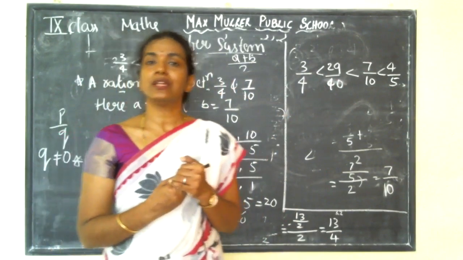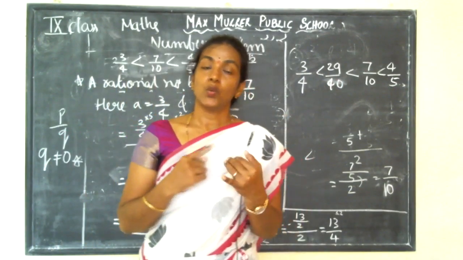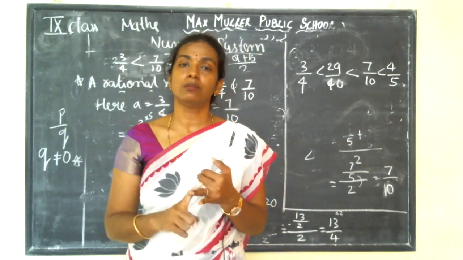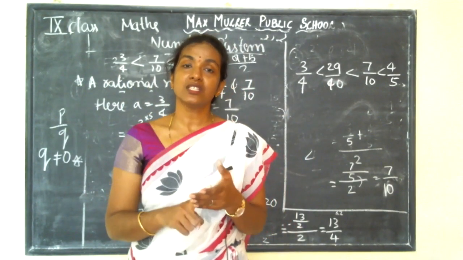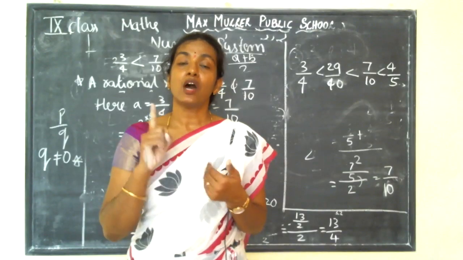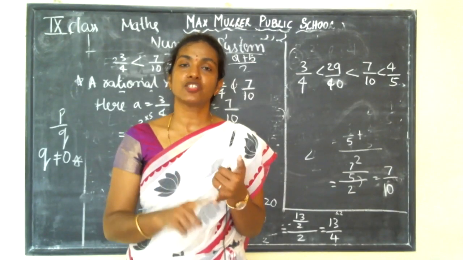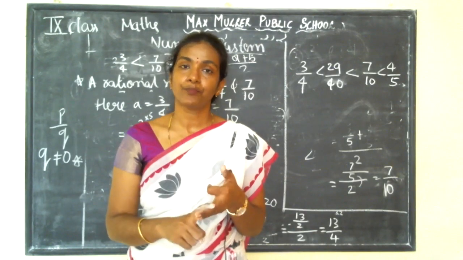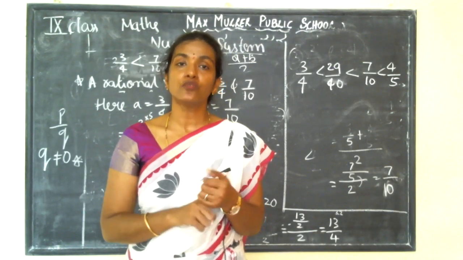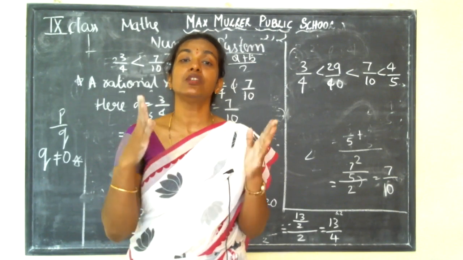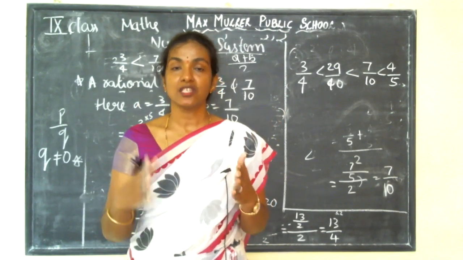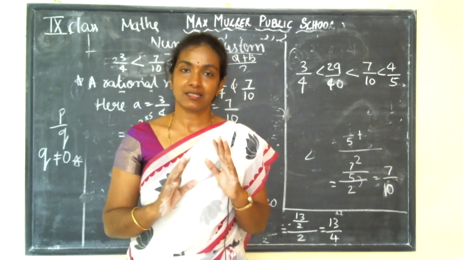Understood? So what did we learn today in this class? What is a natural number, what is a whole number, what are integers, what are rational numbers? How are rational numbers denoted? What are the symbols denoting a natural number, whole number, integers? Next, how to find rational numbers in between two numbers? This is what we learned in this class.